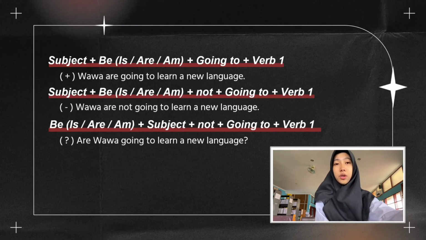It follows this structure. For the positive is subject plus be (is, am, are) plus going to plus verb 1. And then the example is Wawa is going to learn a new language. And the negative one is subject plus be plus not plus going to plus verb 1. The example is Wawa is not going to learn a new language. And the interrogative one is be plus subject plus going to plus verb 1. The example is, is Wawa going to learn a new language?